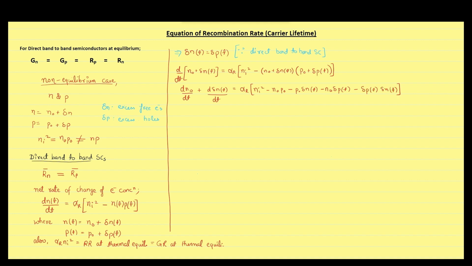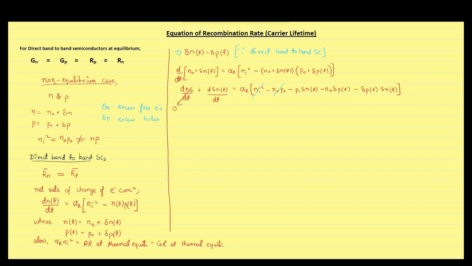You know that free electron concentration at thermal equilibrium is independent of time. Therefore, the differentiation of n naught with respect to time is 0. Similarly, we know that due to the mass action law, n i square is equal to n naught into p naught. Therefore, these two terms will also cancel.